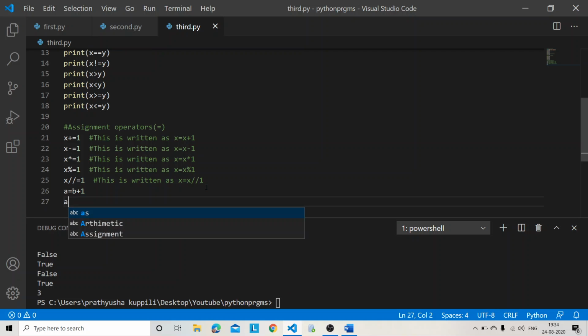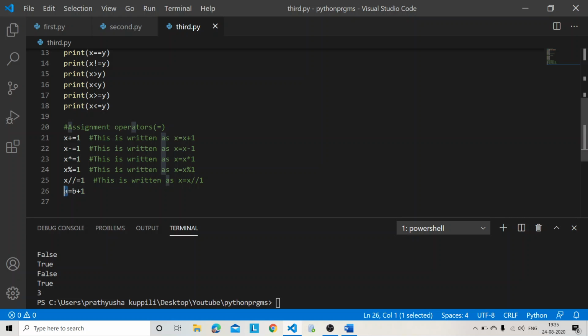You want to write it as a plus is equal to 1. No, we can't write that, because the value of a will be different and the value of b will be different. Even if the values of a and b are the same, we should not write like this. Only when this variable and this variable are both the same should we write like this, else it gives an error.